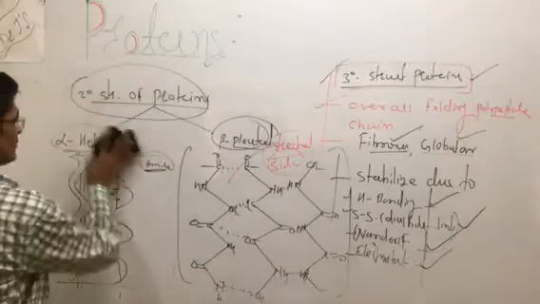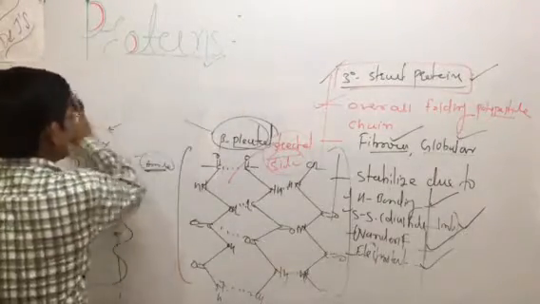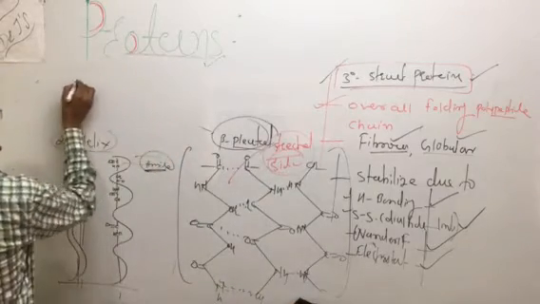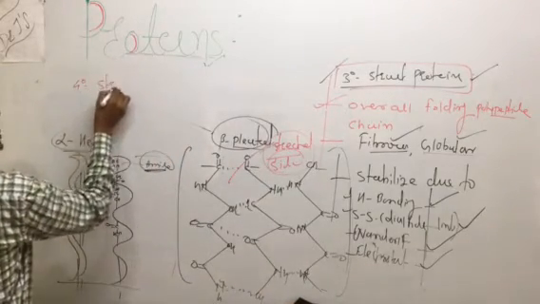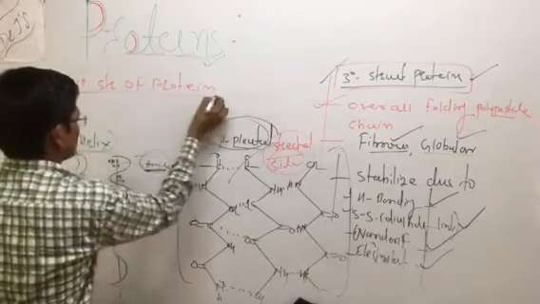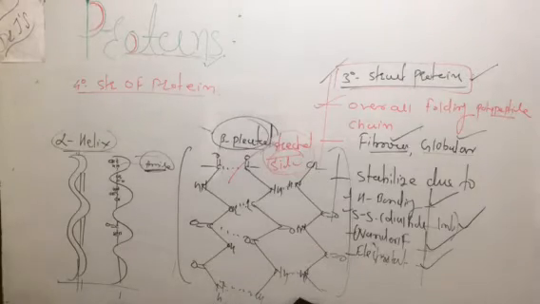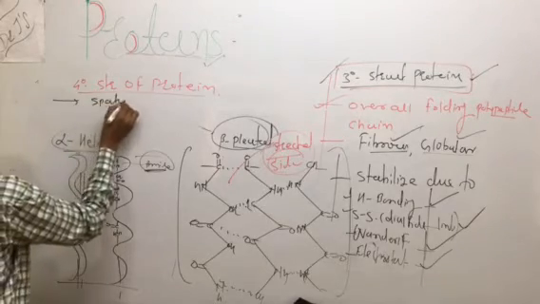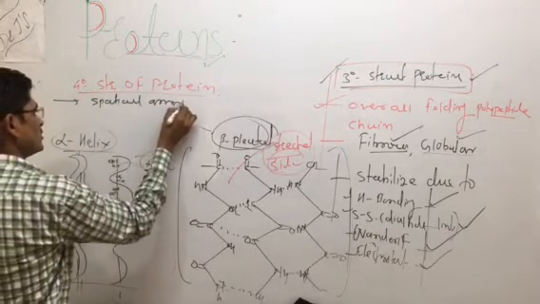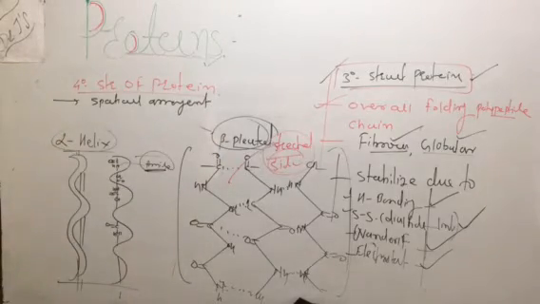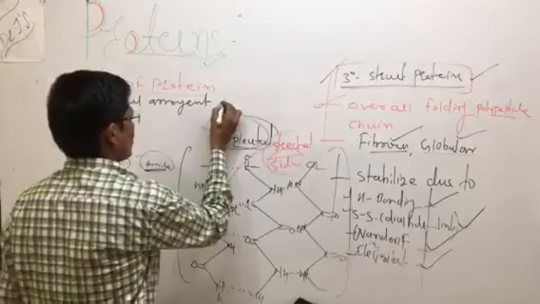The last part is the quaternary structure of proteins. The quaternary structure of proteins is more stable than the tertiary, secondary and primary structures. It is the spatial arrangement of polypeptide chains.